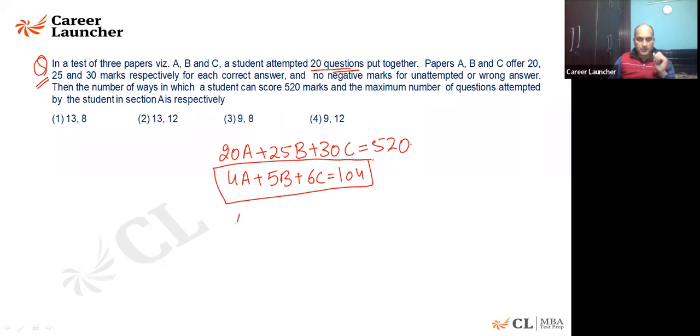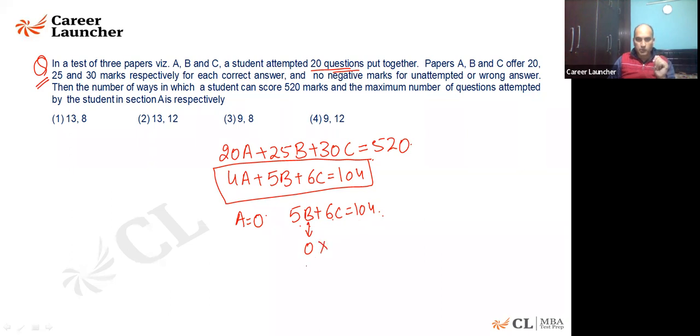Now, the first case: let's put A is equal to 0. If you put A is equal to 0, I'll say 5B plus 6C is equal to 104. Agree? How many possible values are there? One thing is very clear, this value is a multiple of 5 and this is a multiple of 6. I'll say B is equal to 0, no, it is not divisible. I'll say 1, 99 is not divisible. 6C is a multiple of 3, and 1054 is not a multiple of 3.